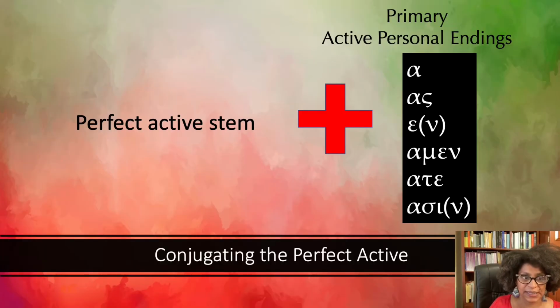So the perfect active indicative is going to be formed with the perfect active stem plus the endings of the aorist effectively, except for in the third plural where it shows that it's a primary ending, asi. This is the same ending that we see in the mi verbs, tithesi, for example. So everything else is very much like the aorist endings: a, as, e, amen, ate. And then you have your primary third person plural ending, asi, instead of san.